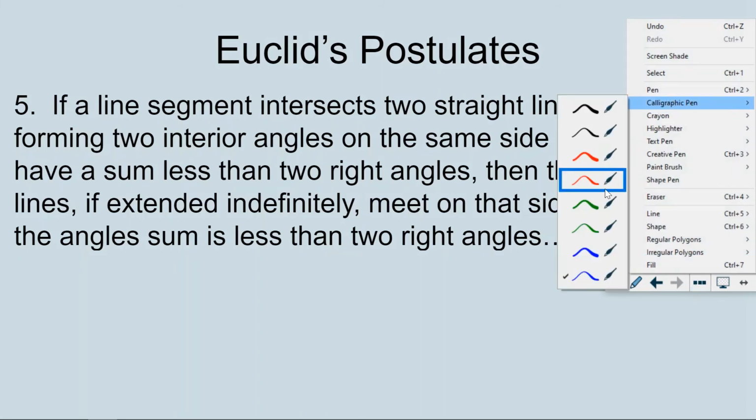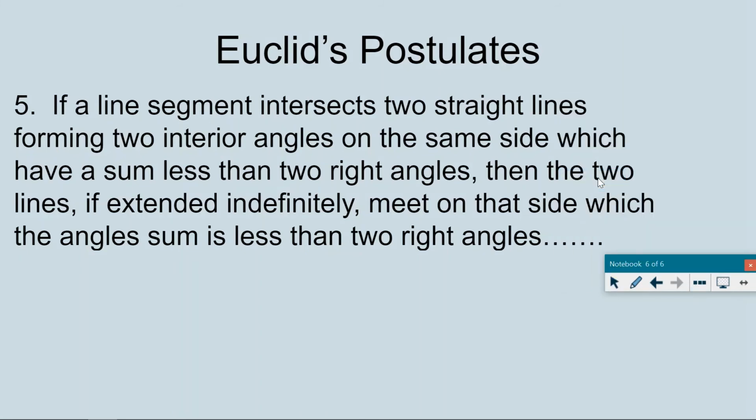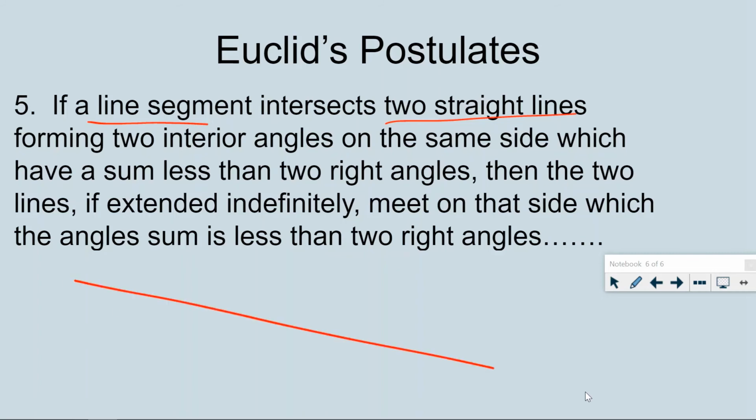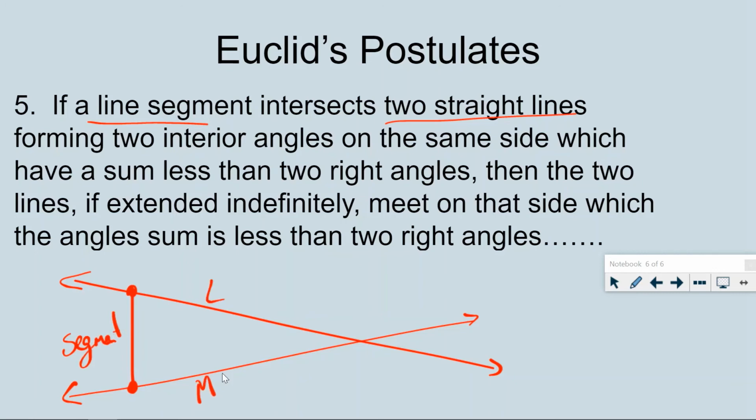So I'm going to draw that picture, and I'm going to slowly go through that. So we have a line segment that intersects two straight lines. All right, so I got one straight line. I have a second straight line. And then I have a line segment that intersects those two. It hits both of those. This is my segment. Let's call this line L and this line M. And as long as we're naming things, let's call this line segment N. So N is intersecting with L and M.